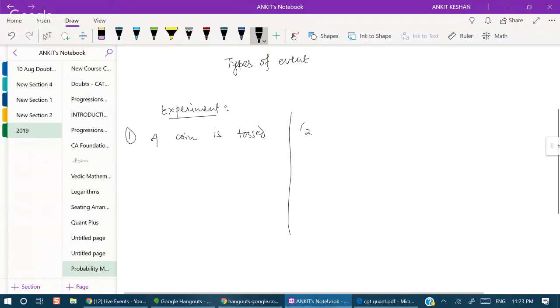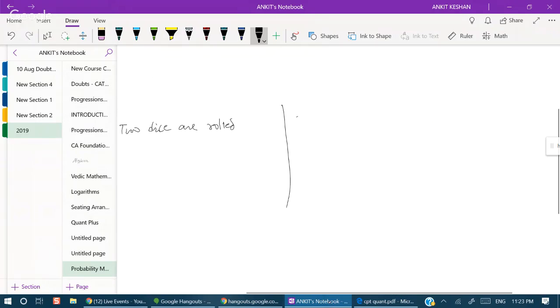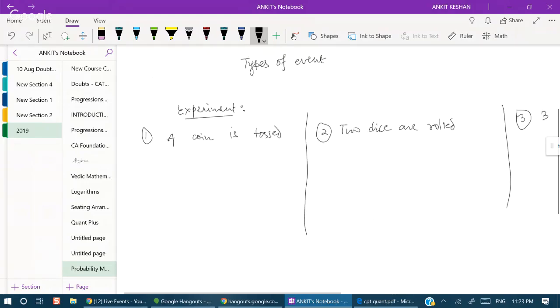Another experiment is two dice are rolled. Another experiment is three coins are tossed.